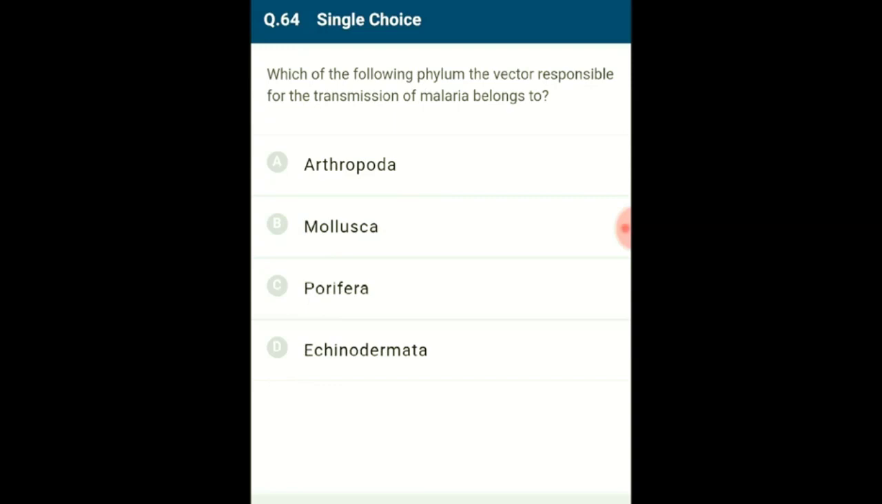Question number 64. To which phylum does the vector responsible for the transmission of malaria belong? Arthropoda is the largest phylum of kingdom Animalia. It includes insects. One third of species present on the earth are arthropods. Examples: Anopheles, Aedes, Culex, Locusta, etc. Mollusca is the phylum that has the second largest number of organisms. So the answer for this question is option A, Arthropoda.